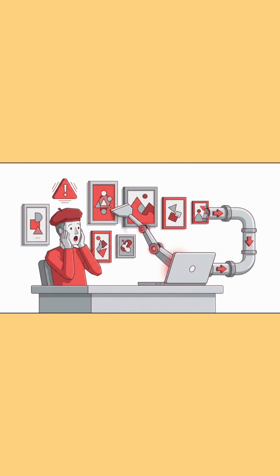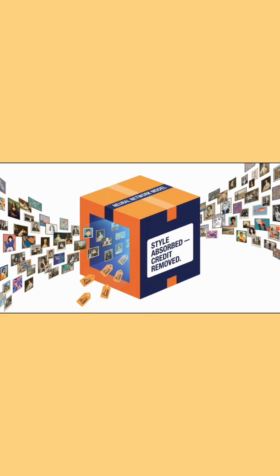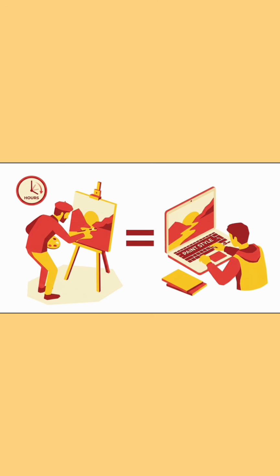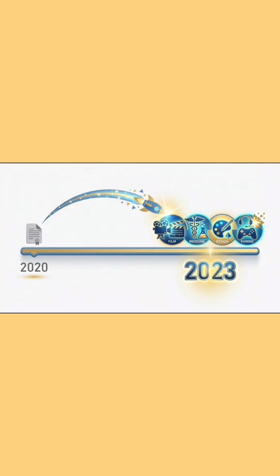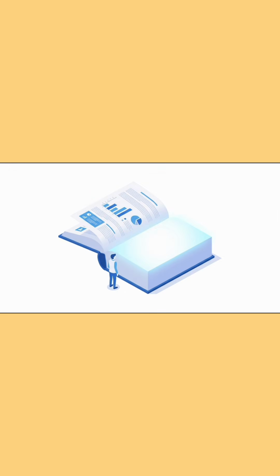But diffusion models are not without controversy. Artists worldwide raised serious concerns. Their work was scraped from the internet without consent and used as training data. The model learned their style, their technique, their years of craft, and now anyone can replicate it in seconds. This debate around AI and creative ownership is far from settled. Diffusion models went from a research paper to reshaping entire industries in under 3 years, and we are still in the early chapters.